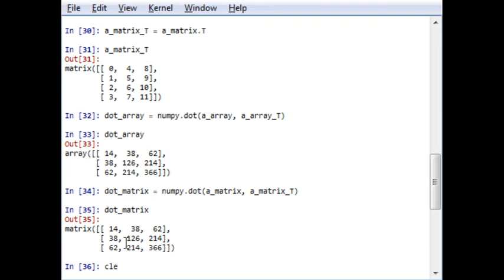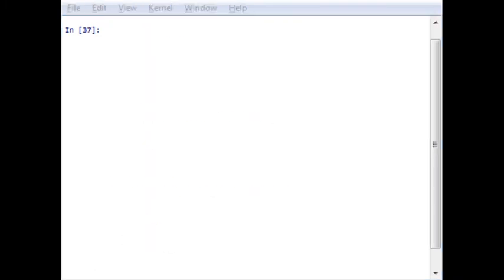First of all, let me clear this screen, and now let us check how to do these operations. For example, let me just create an array, for the sum operation.